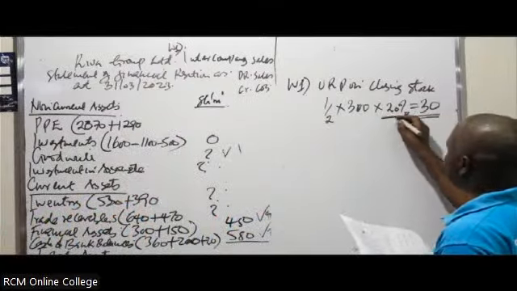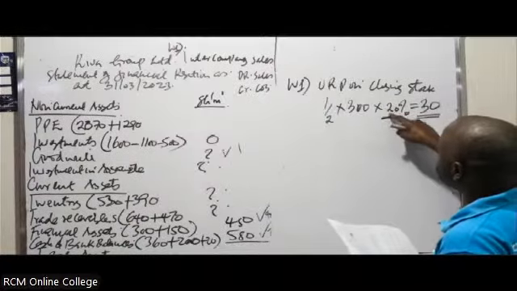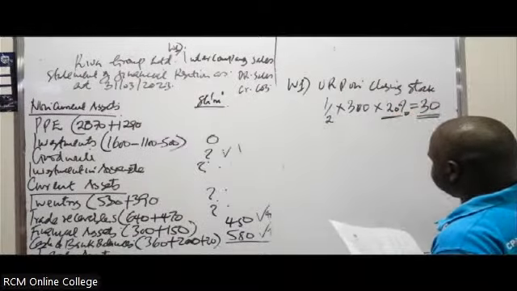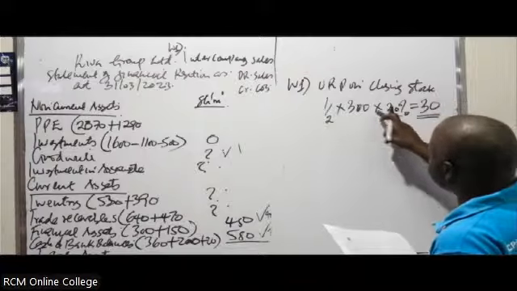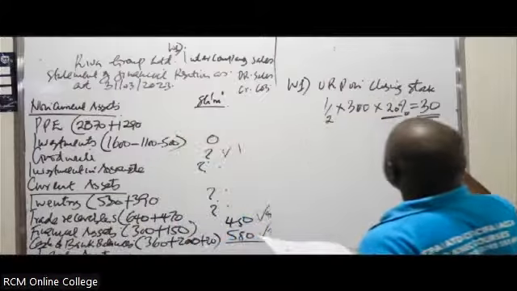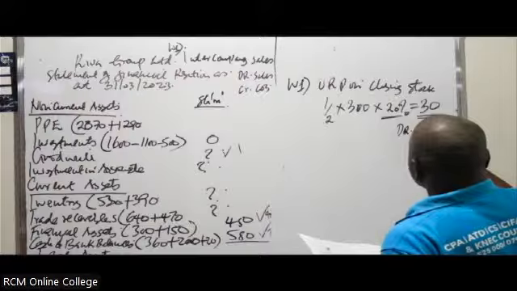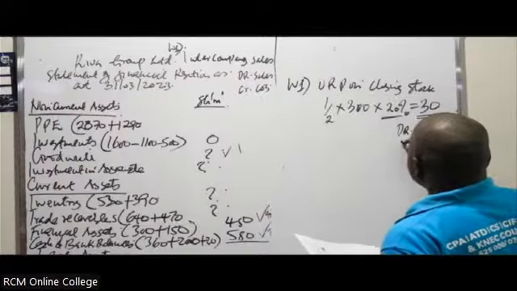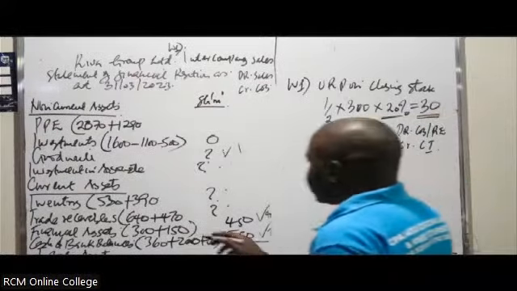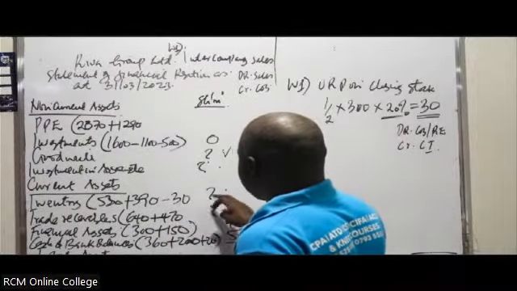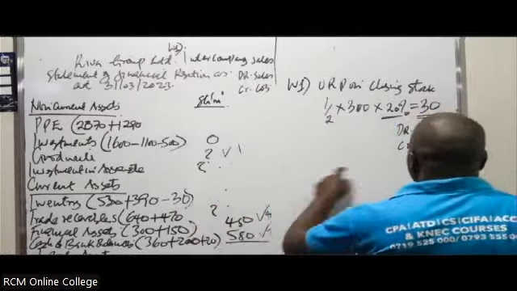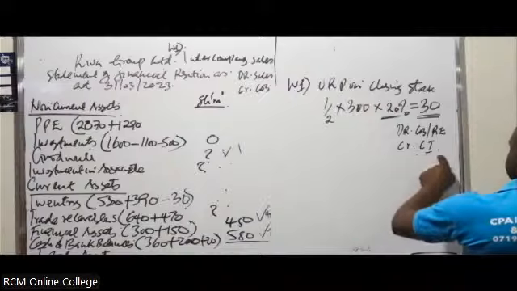And remember, this should be the margin. If you had been given a markup, you convert it to a margin. In our question, they have given us a margin. With this URP on closing stock, you must know how we normally treat it. You debit the cost of sales, or retained earnings, then credit the closing inventory. When you credit closing inventory, it means you deduct. So deduct 30 here very fast and put the figure there in the statement of financial position. You've already been able to say debit cost of sales, credit closing inventory.